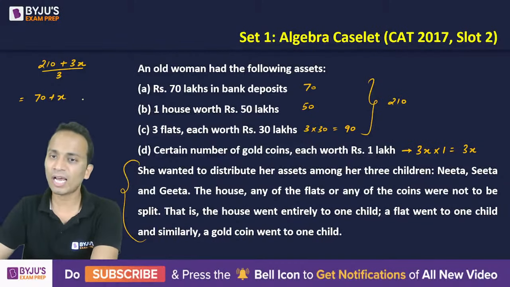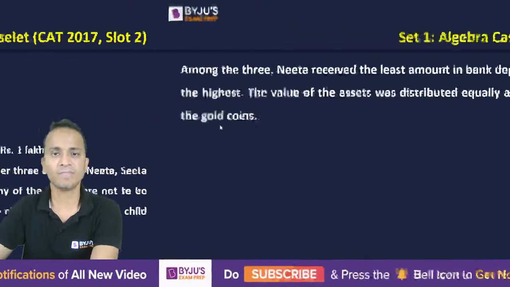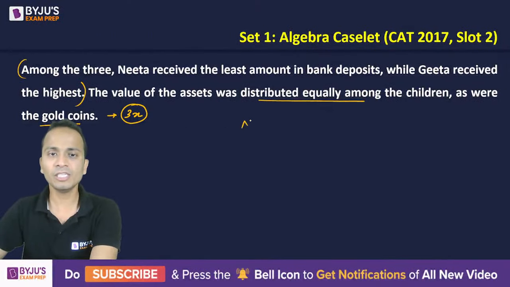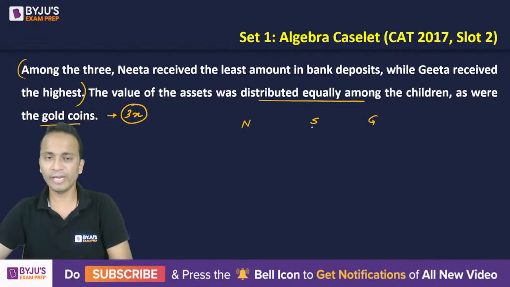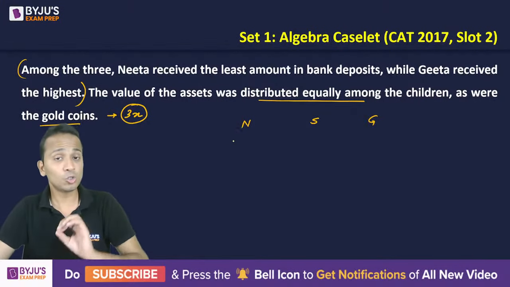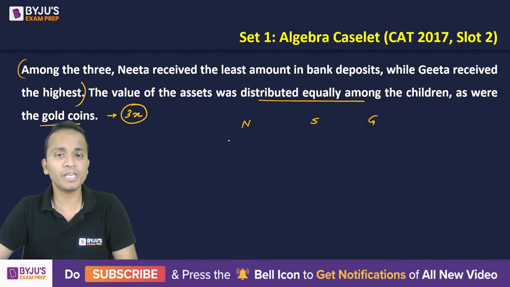Now let's try and distribute this money. I have three children, Nita, Sita, and Geeta. The total amount of asset that needs to be given to each and every one of them will be 70 plus x.